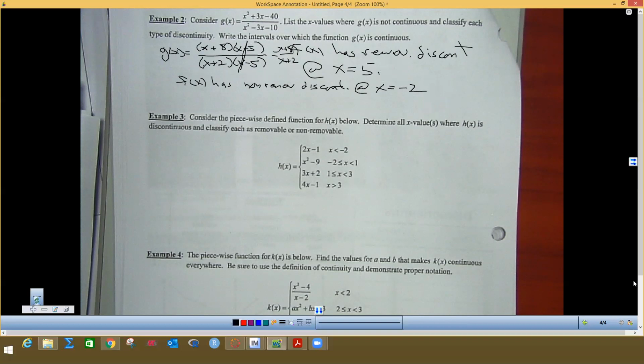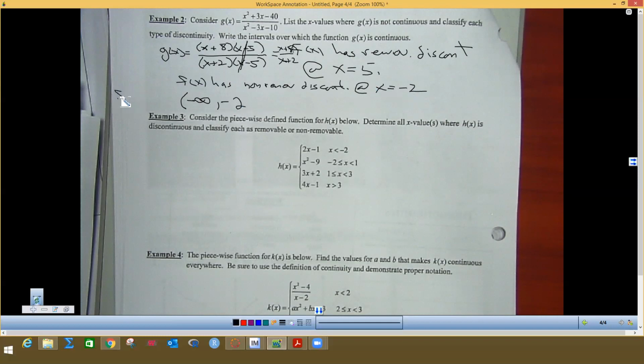It's just asking us to tell where that thing is discontinuous. We're also supposed to write intervals for where the function is continuous. So this graph is continuous from -infinity. And now we want to find which one of these we come to first, which is -2 on the number line.